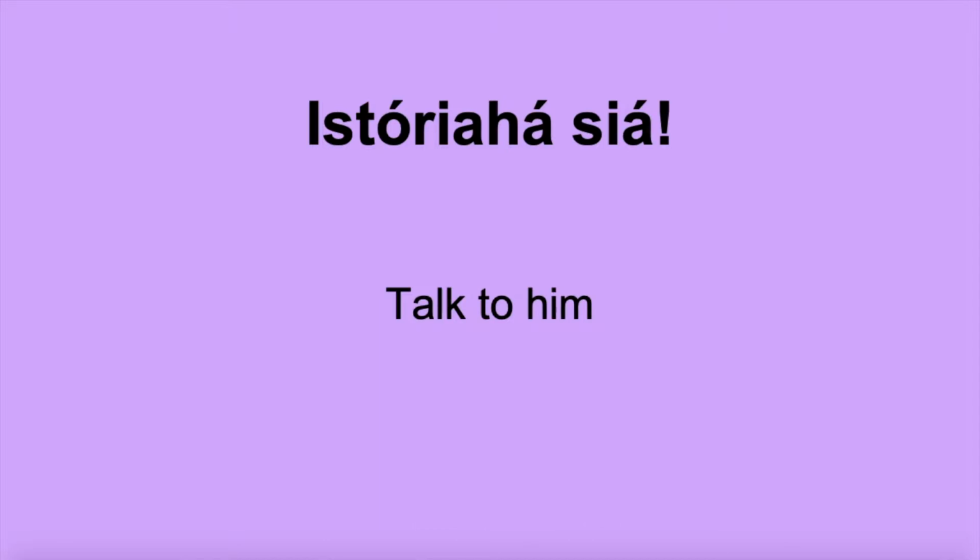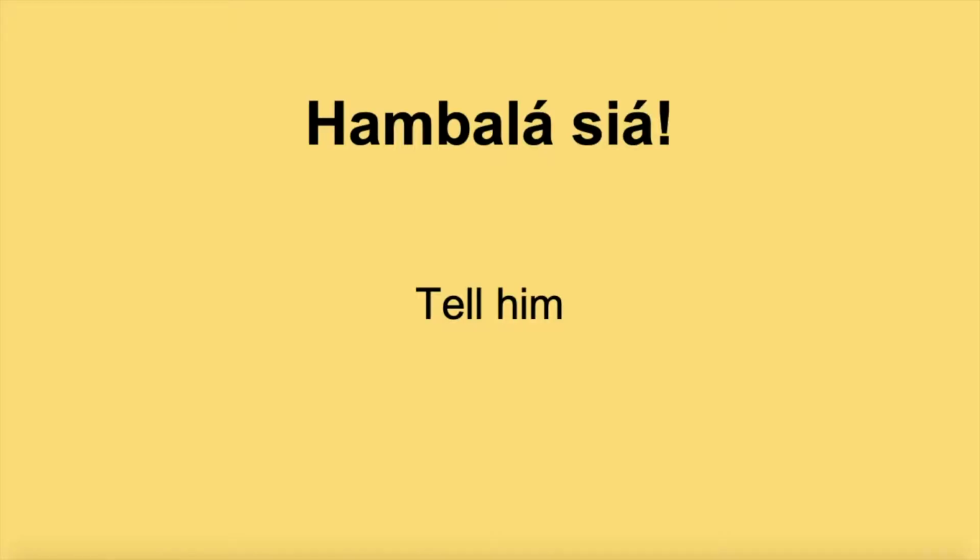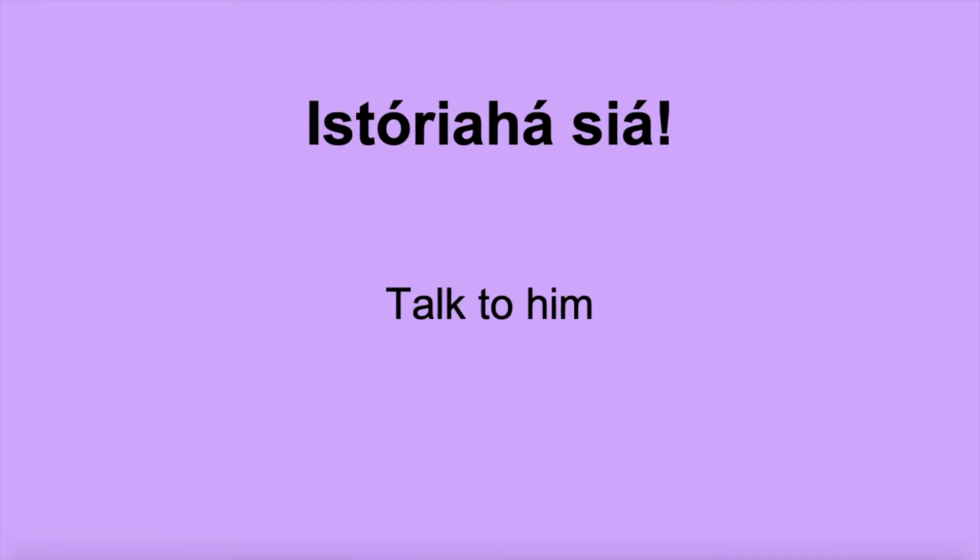So converse with him. Like if you were to say hambalasha, like we already learned, that means tell him something, right? But if you just want somebody to talk to somebody else, you could say Astoria hasha. Talk to him. And here we see that simple command form conjugation again. Just like with hambalon or hambalasha, Astoria hasha is the command form of Astoria hon mosha.